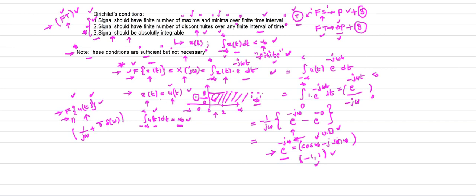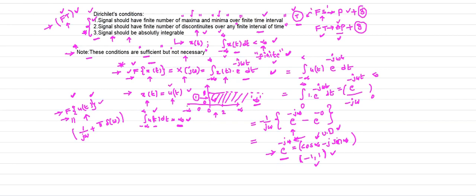You can clearly observe that your signal x of t, which is equal to u of t, is not an absolutely integrable signal. I told you already that whenever the signal is not absolutely integrable, this formula is not true. This formula is true only for absolutely integrable signals.